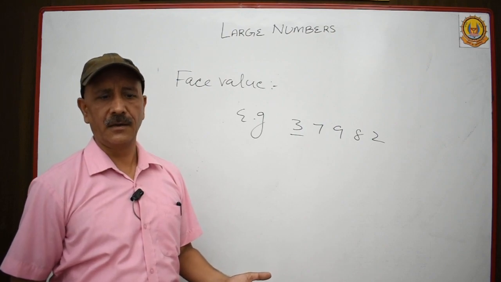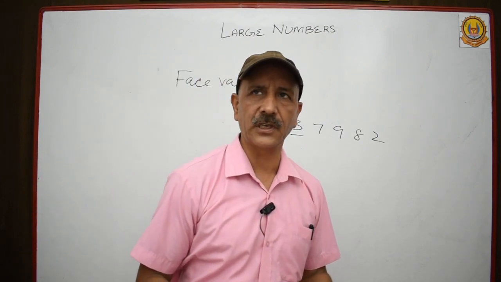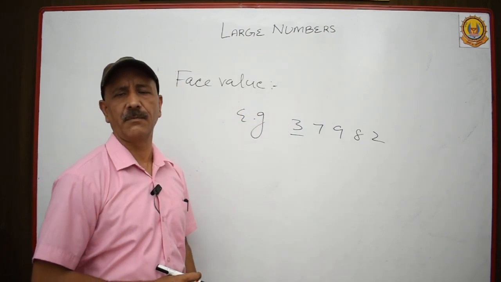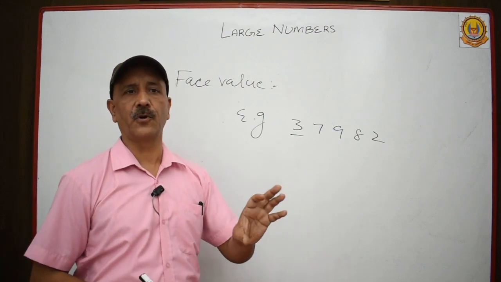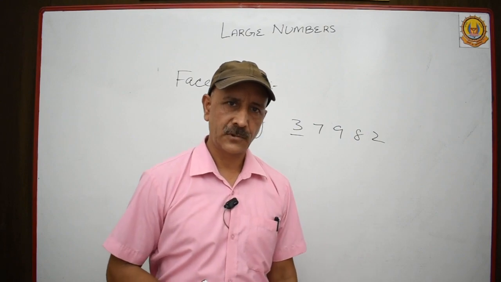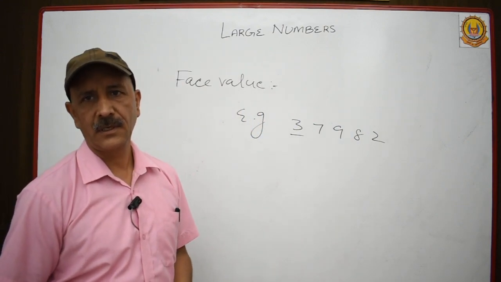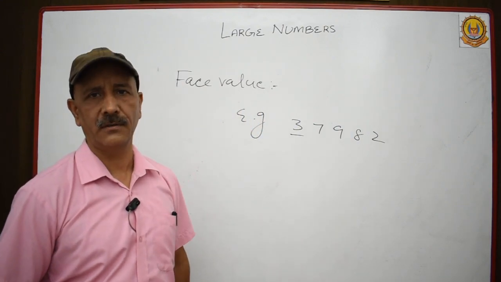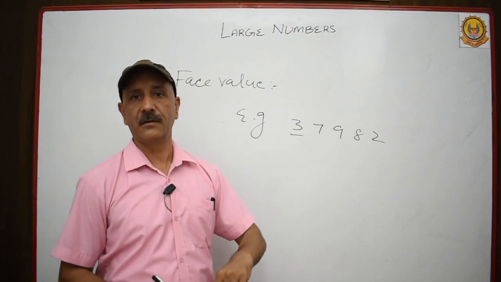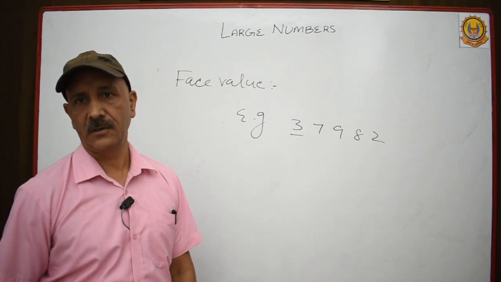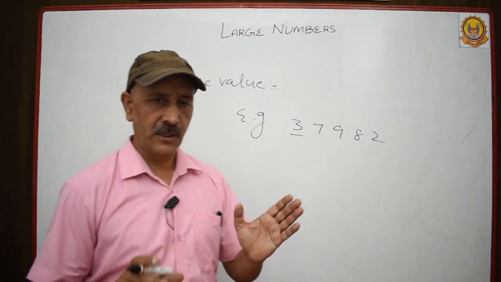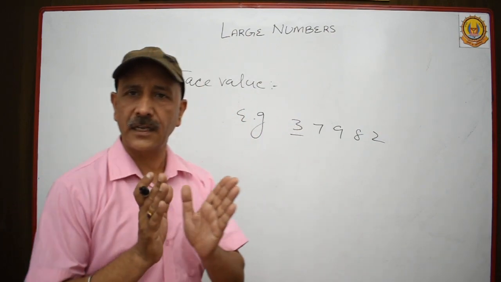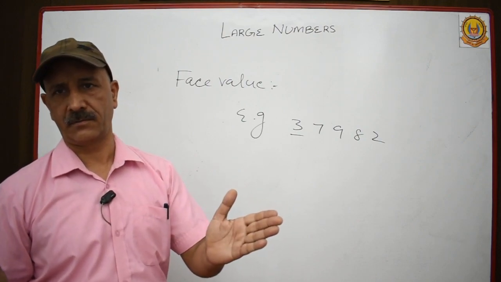Very simple beta. Face value means to say, let me give you another example from your daily life. Your mother is saying to you, suppose your name is Rohan, your mother is saying Rohan. Your father is also saying Rohan. In the same way, your neighbors and your teachers are also saying Rohan. Means to say, you are Rohan in the eyes of everybody.